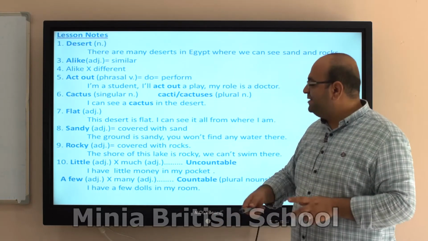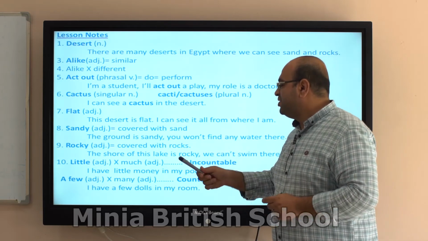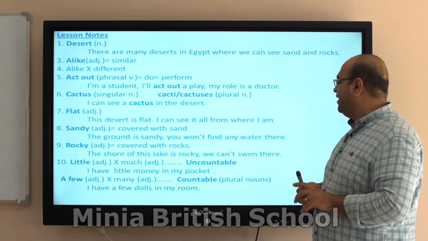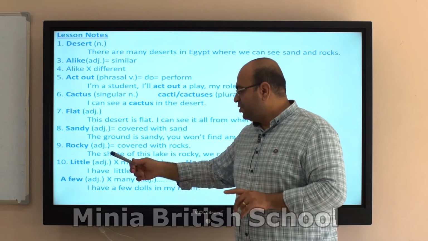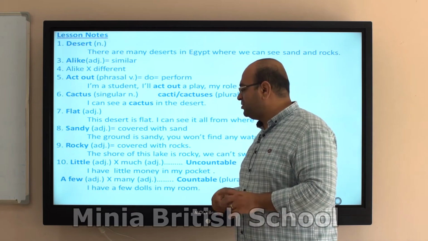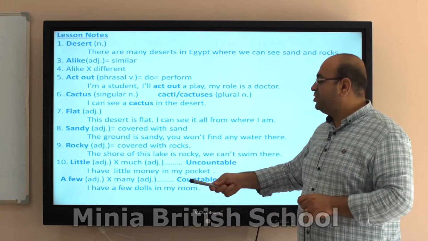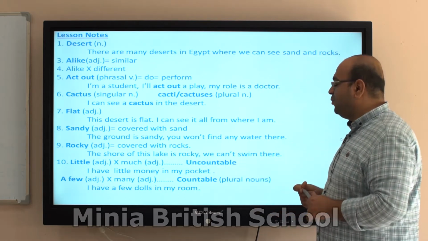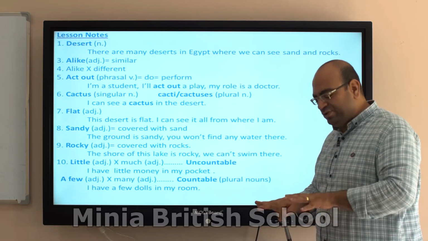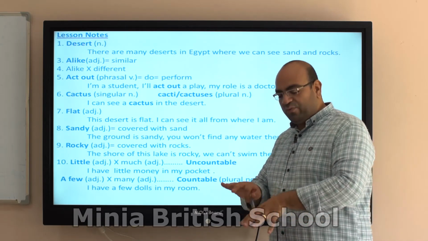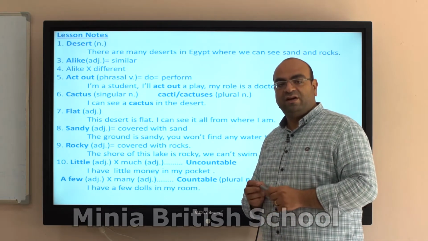Sandy. Sandy means covered with sand. The ground is sandy. You won't find any water there. Rocky, that's where there are many rocks, covered with rocks. The shore of this lake is rocky. We can't swim here. You wouldn't be happy if you are walking on the rocks, if you go to swim.